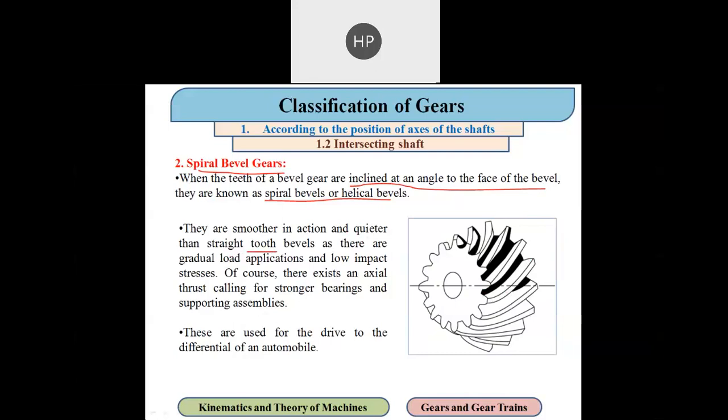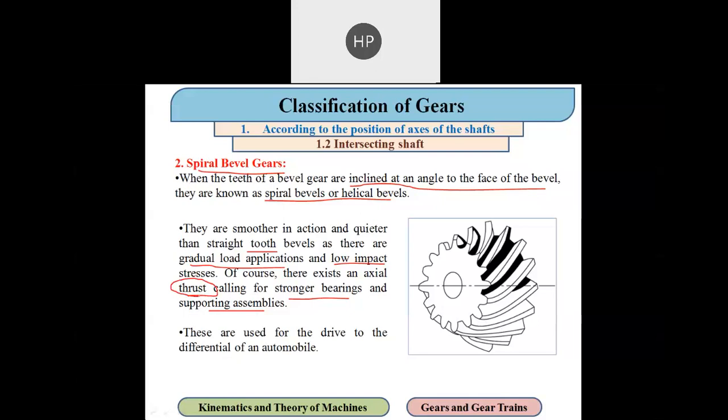And why does this happen? Because they have a gradual load application and a low impact stress. There exists an axial thrust calling for a stronger bearing and supporting assembly. So this is one of the limitations of spiral bevel gears, because there will be an axial thrust generated when we have a spiral bevel gear.